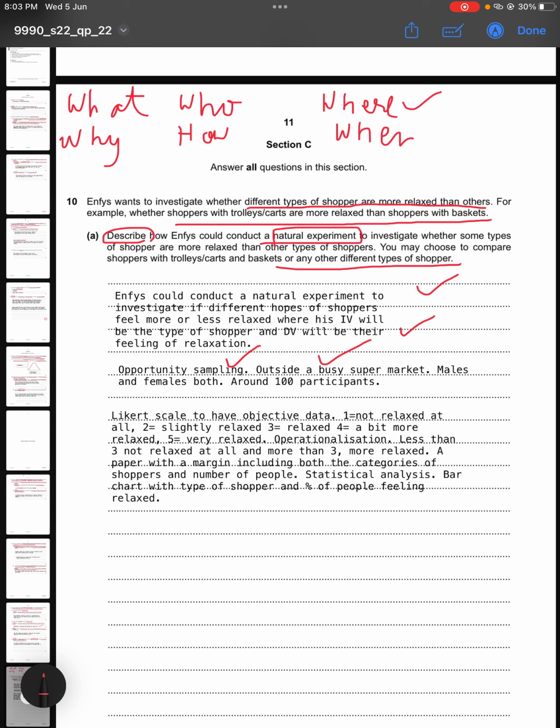Okay, and then there are going to be males and females both, because it is a shopping area, a supermarket, and if it's a busy supermarket, he can easily get 100 participants. So I have just mentioned an estimate of 100 participants.